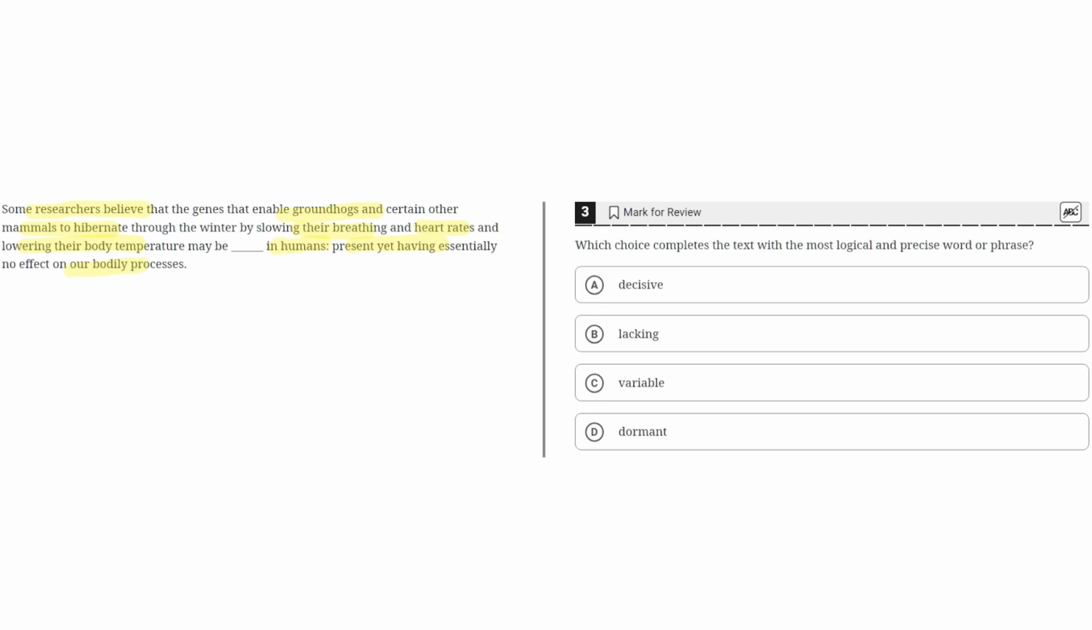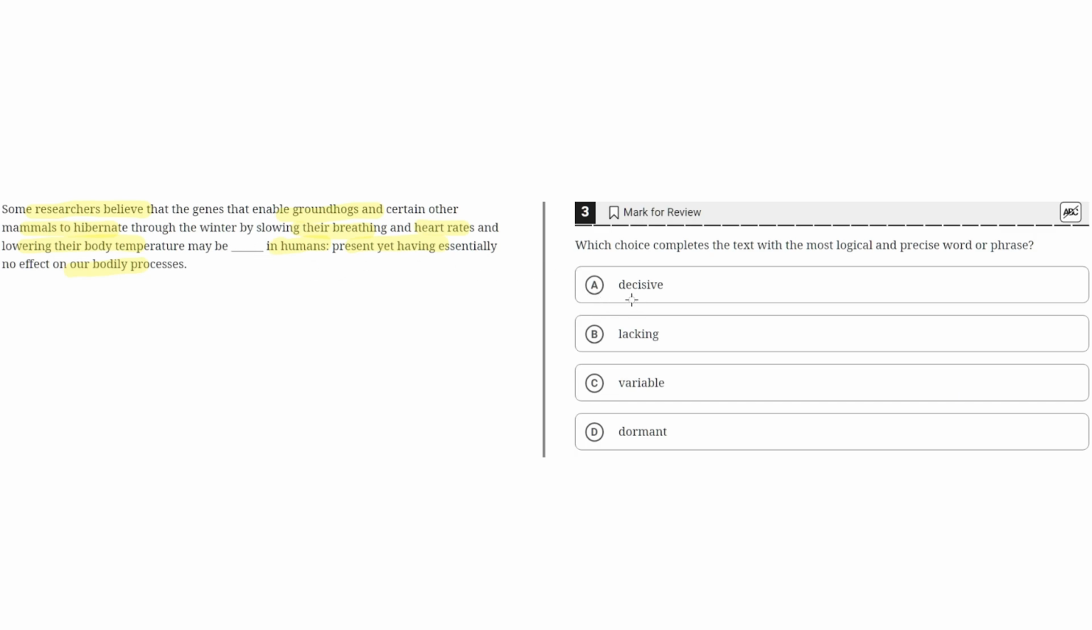So the text highlights how there is a gene that's responsible for hibernation, which is like slowing their breathing and heart rates and lowering their body temperatures during winter, and that this gene may be present in humans, but it has no effect on our bodily processes. So essentially, this gene is inactive, but there in humans. So the best word or phrase for this blank would highlight that. So let's look at the answer choices.